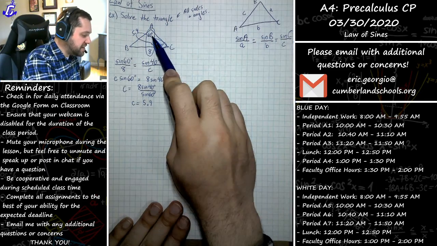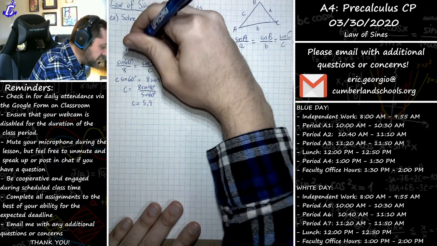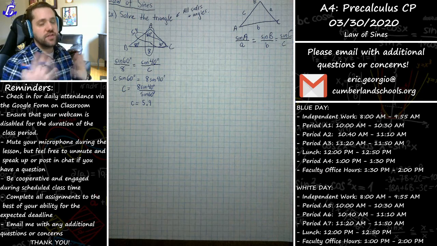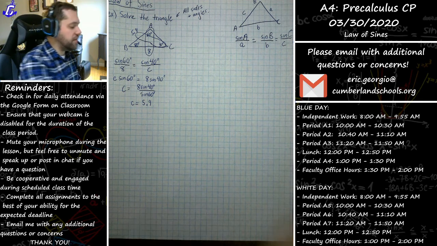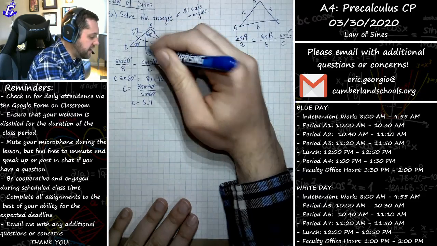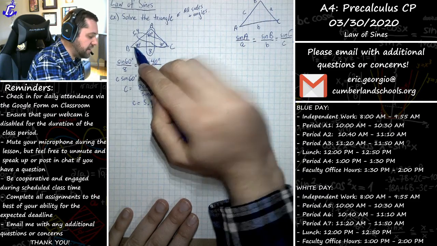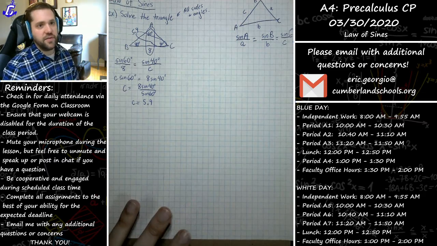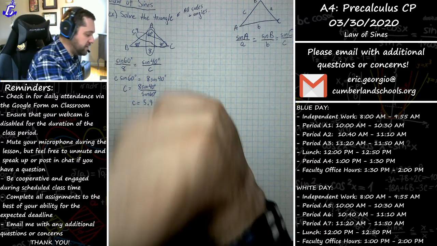So if this angle is 60 degrees and this angle is 40 degrees, then we could very quickly say that this angle is 80 degrees, because that's what would total our 180 degrees to create that triangle. Right? Now that we know that, we can return to the law of sines and say that the sine of this divided by this should equal the sine of this divided by this, and that will help us get that unknown side. So again, the idea is we're trying to solve for all of the missing sides and all of the missing angles of the triangle.